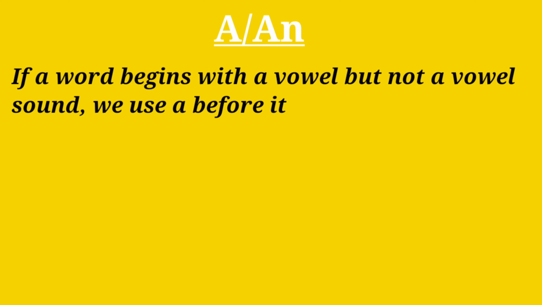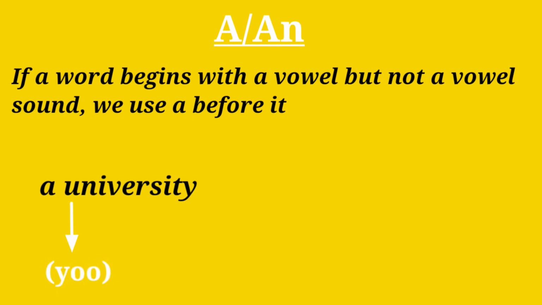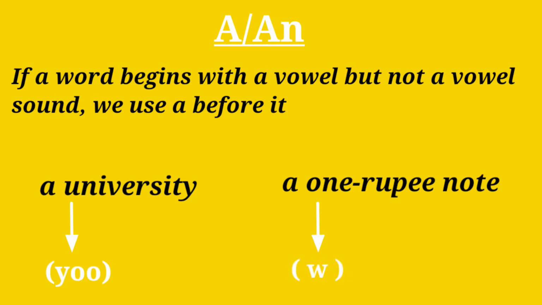For example, a university. Here, in university, the first letter U is pronounced as the Y-O-O sound, and hence it begins with a consonant sound, so we use a before it. Similarly, a 1 rupee note. Again, in 1, the sound that comes is W, which is a consonant sound, so we use a before it.